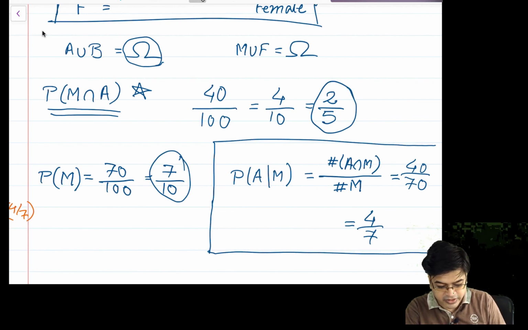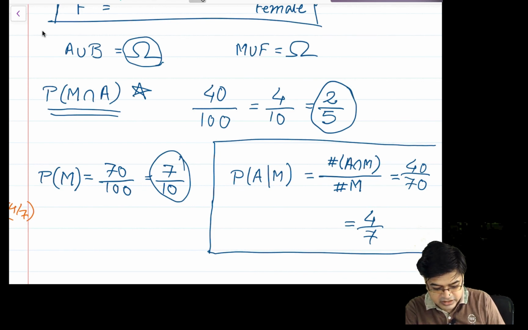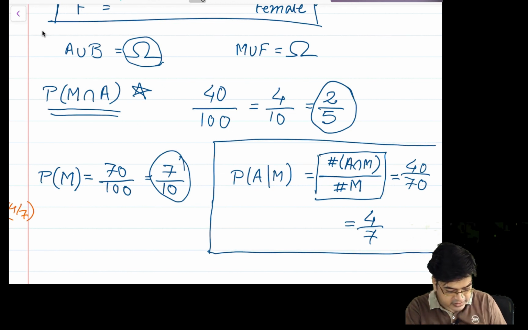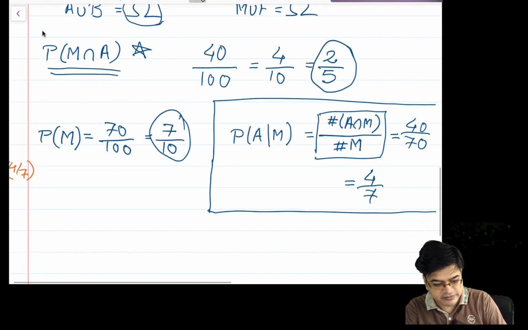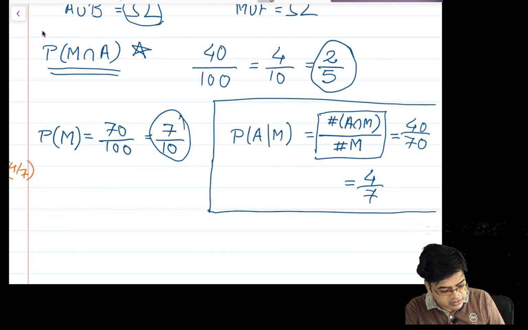If I am treating this particular setup as equally likely events, then let us rewrite this expression with a different color.